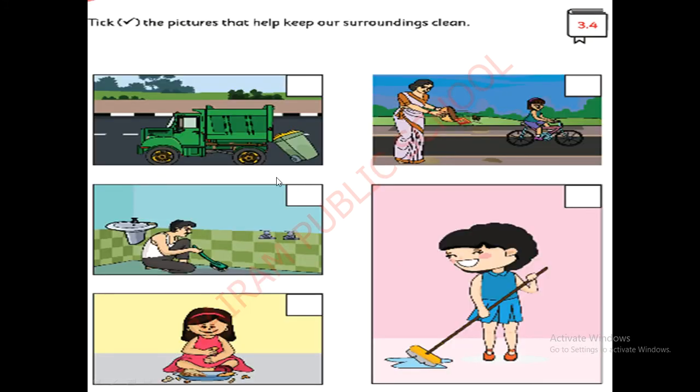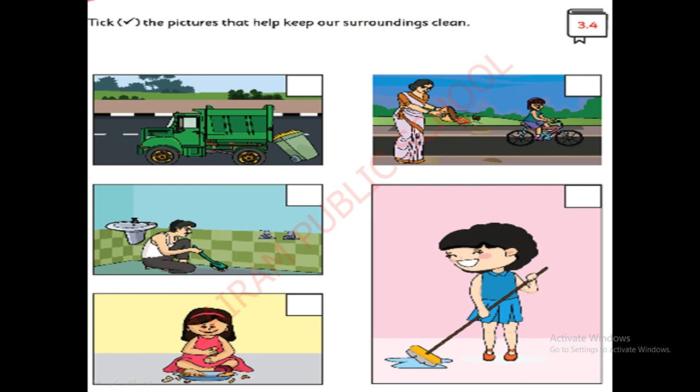See next activity. We can see many pictures here. Tick the pictures that help keep our surroundings clean. See what action is this? Yes, a lorry, a truck is taking the bin and putting it inside the lorry. Now this action is good or not? Yes, good. Now we can put a tick here.